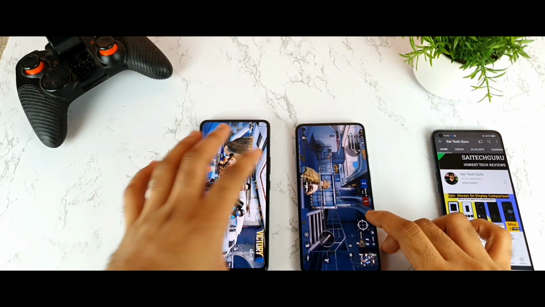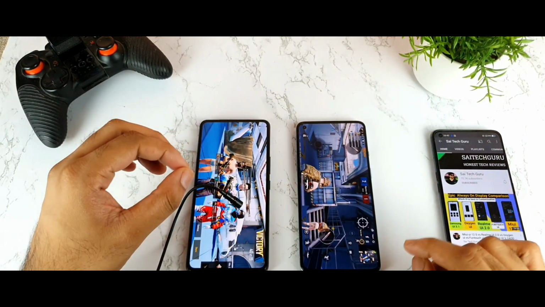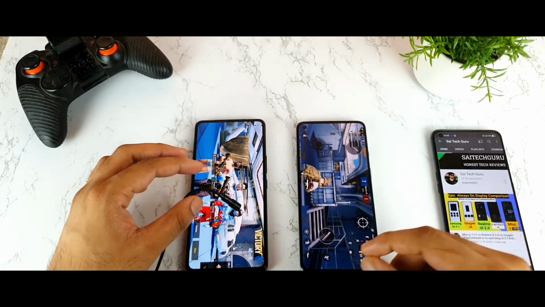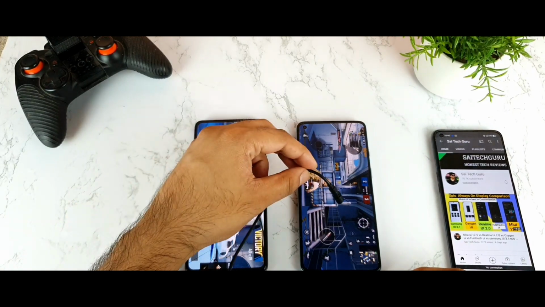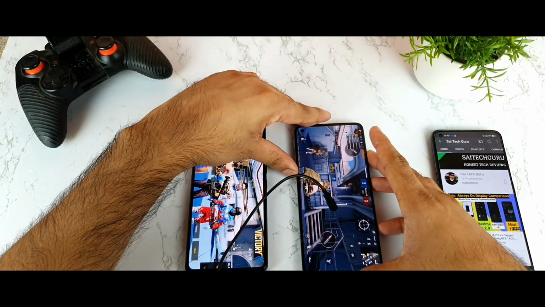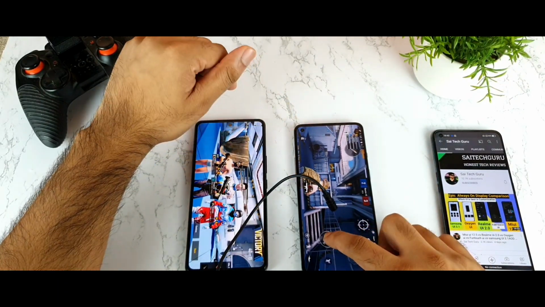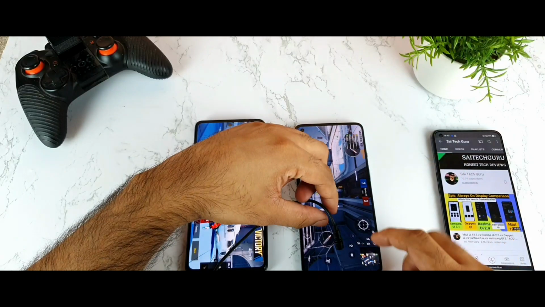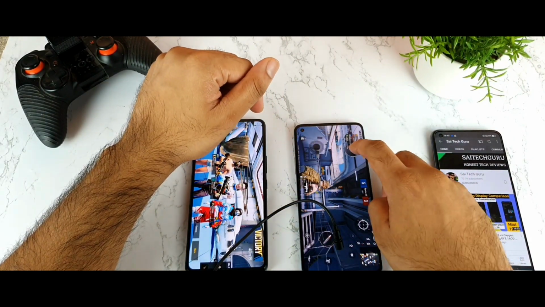So let's see the OnePlus 9R device. One more thing, if you want to use haptic feedback vibrations while playing the PUBG game, you need to keep the volume a little bit higher. At least 1% volume should be enough. The haptic feedback is present exactly in the bottom, friends.